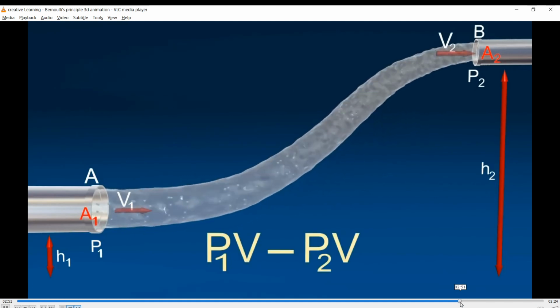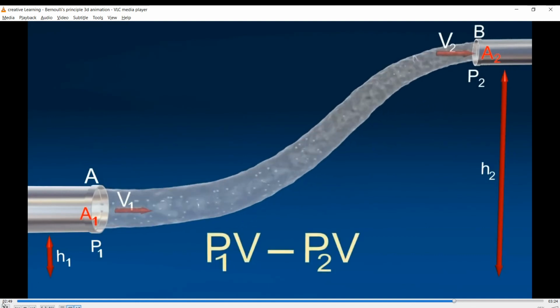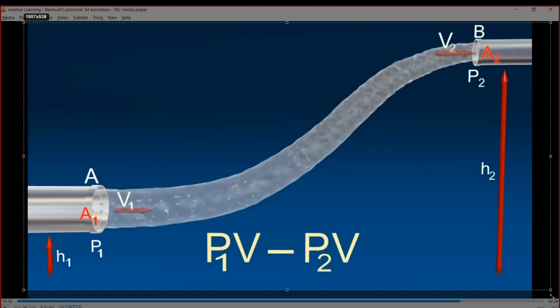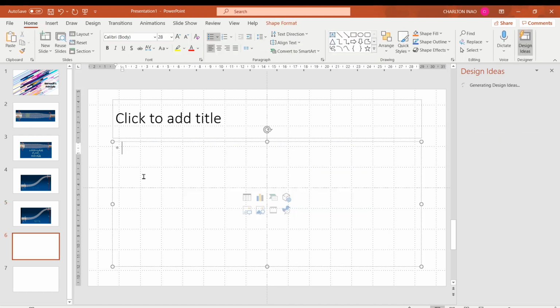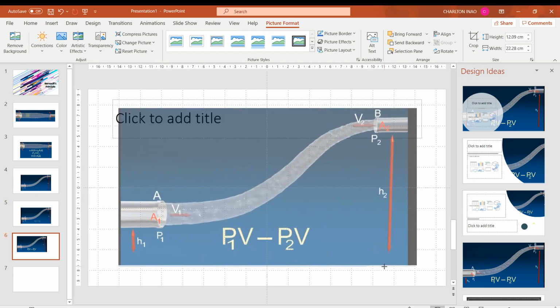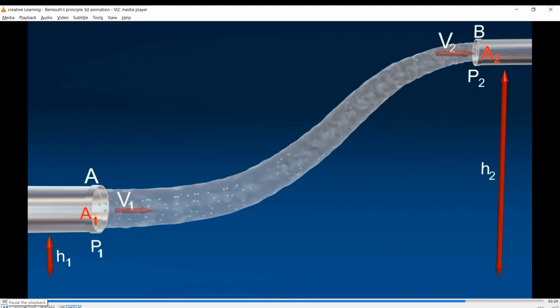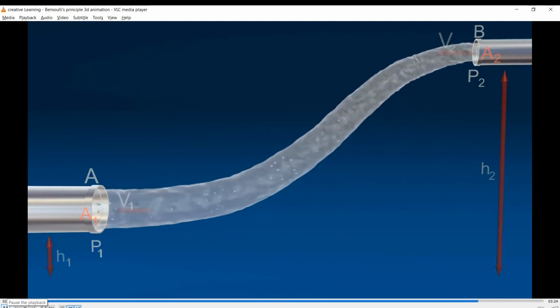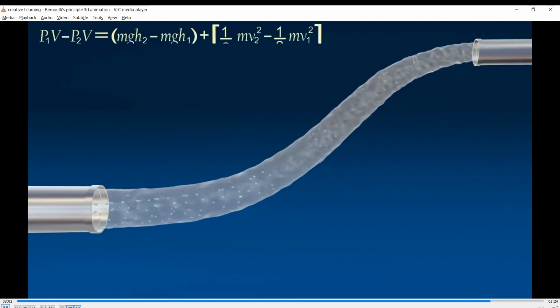The net work done per second equals the increase in potential energy and kinetic energy per second from A to B. According to the law of conservation of energy,